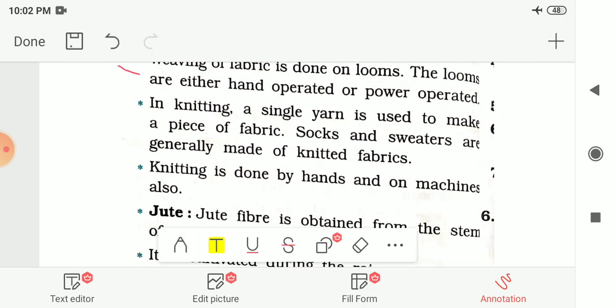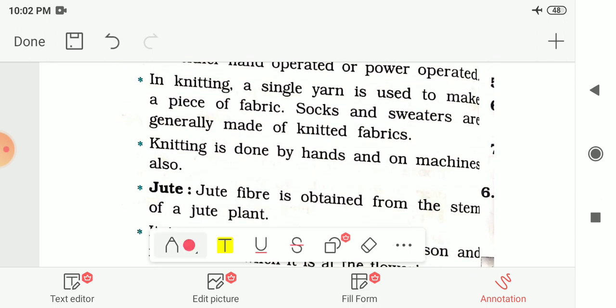And the other method is knitting. In knitting, a single yarn is used to make a piece of fabric, like we are making socks and sweaters. So socks and sweaters are generally made of knitted fabrics. In that we are using this knitting method to make the fabric. And knitting is done by hand and on machines also. Same as weaving, it can also be done by hand or by machine. So this is all about cotton fabric.